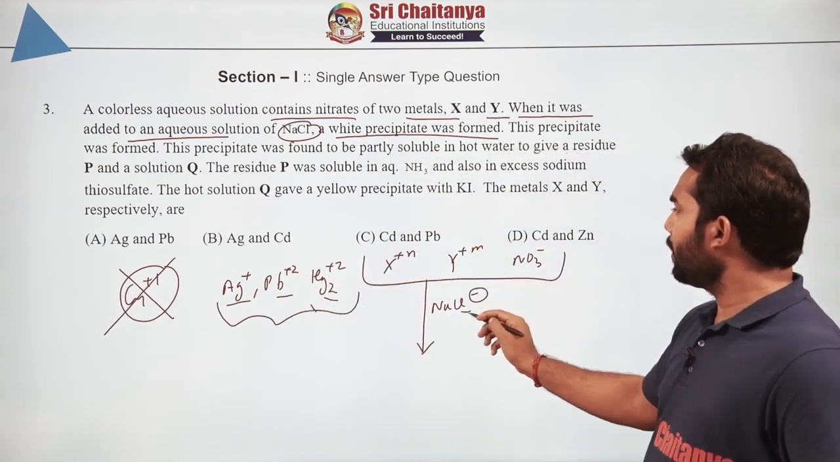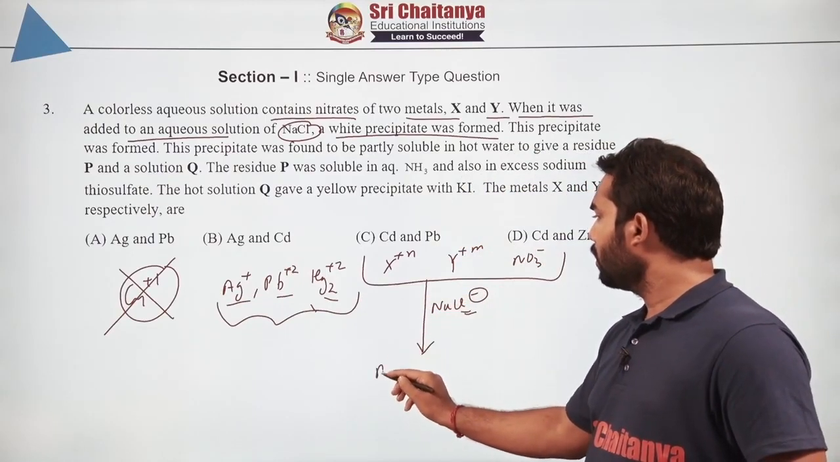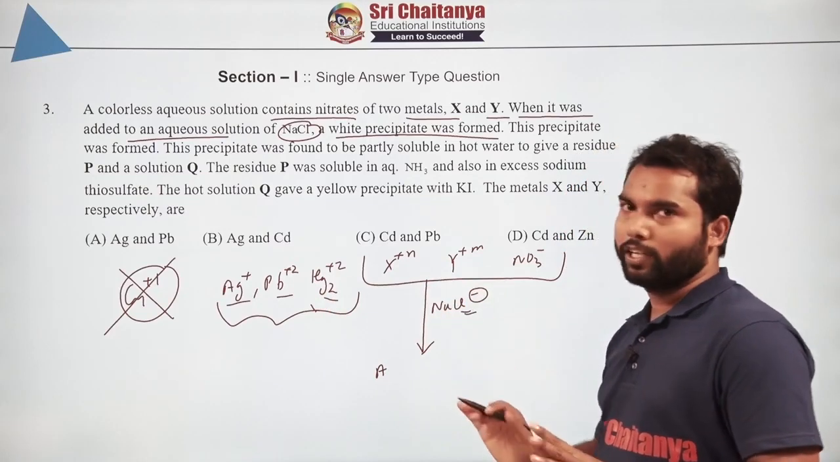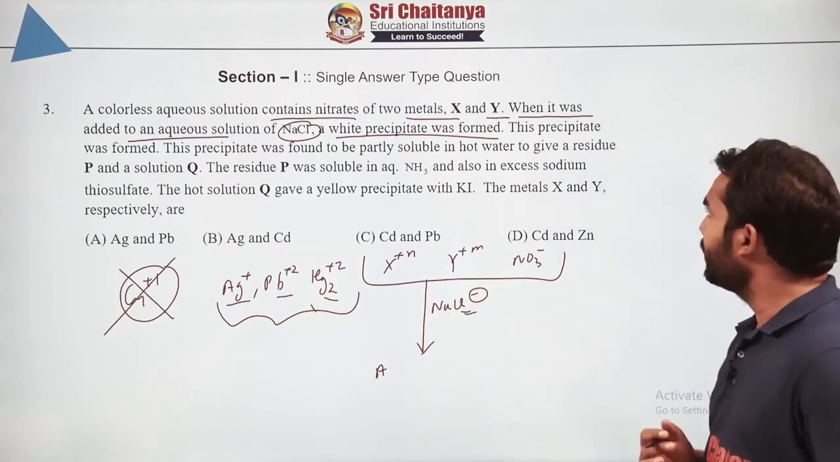So if you are adding Cl minus, then there is a possibility that X and Y may be silver, lead and mercury. Out of these three, any two will be.